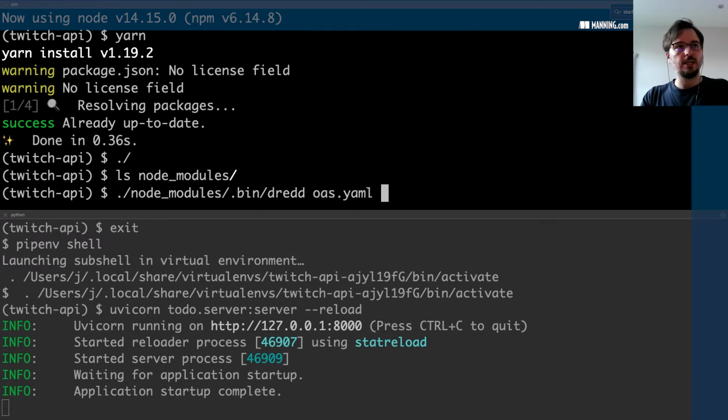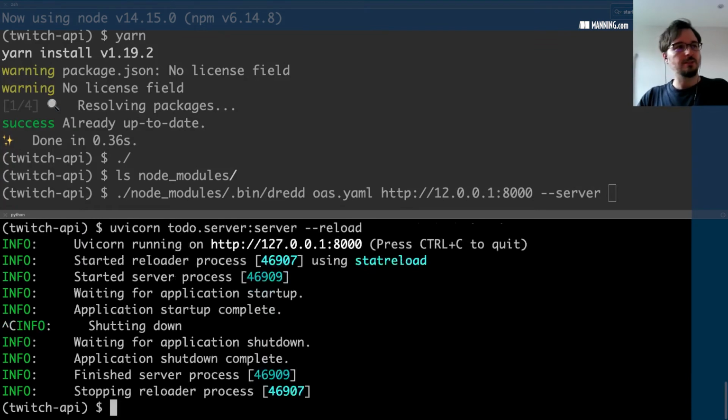And then what we need to give it first is the API specification against which the API has to be validated. So that is our OpenAPI specification file. After that, we need to give it the address of the server where the API is running. So that is HTTP localhost on port 8000, just like that. And we have to give it the command that it has to run to be able to launch the server.